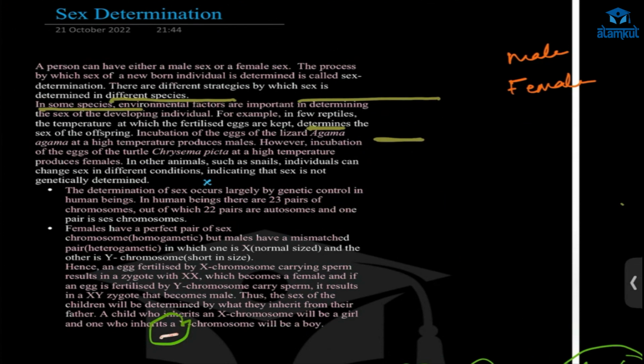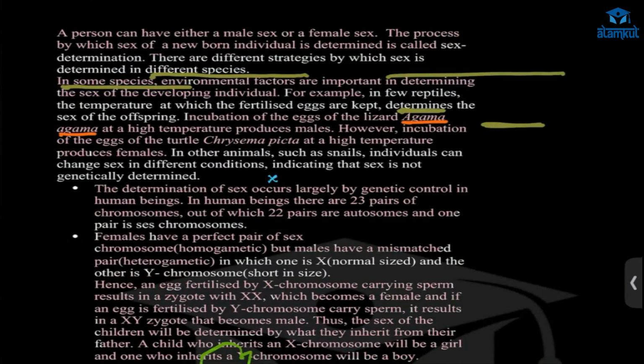Like in the reptile lizard, Agama, what happens here? If it is incubated at high temperature, it becomes male. And in the case of turtle, Chrysemys picta, what happens here? Those are the scientific names of both of them.